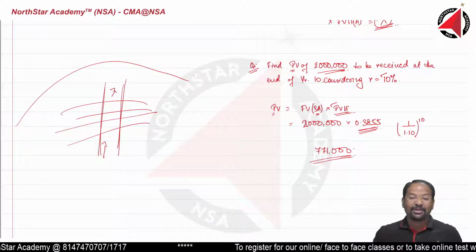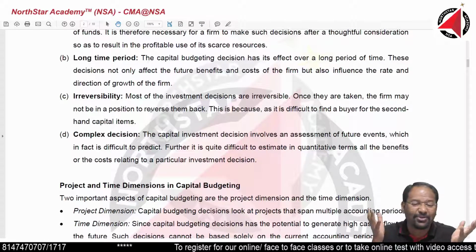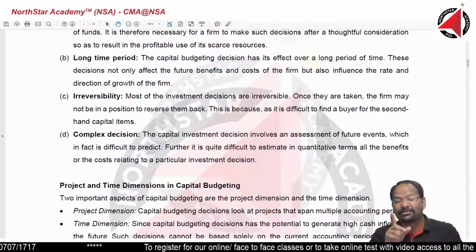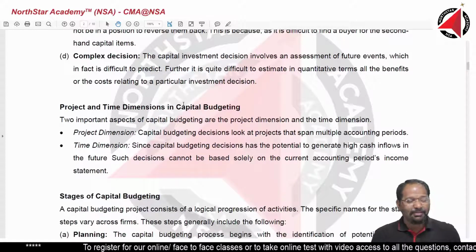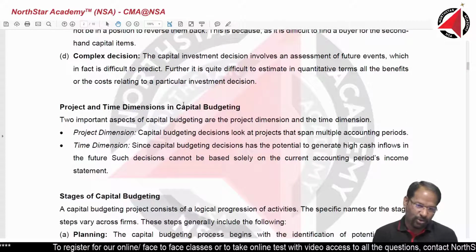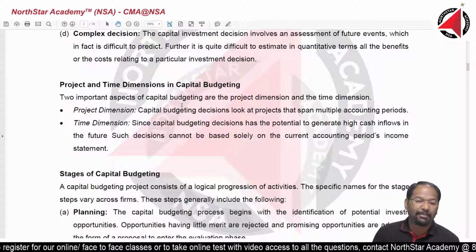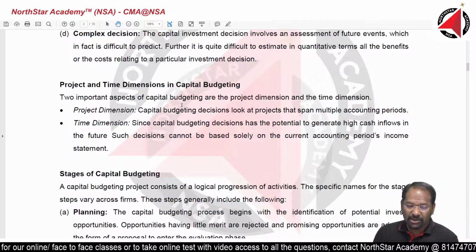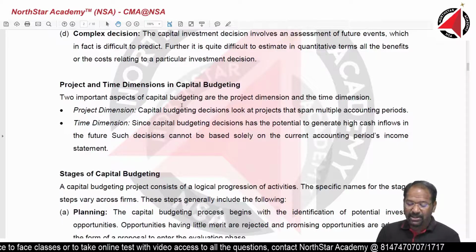So like that, because I'm seeing something in the future, in the future, what is going to happen, I do not know. So it becomes very, very complex. The US made the bridge, but the bridge is of no use today. Project and time dimensions in capital budgeting. Two important aspects of capital budgeting are the project dimension and the time dimension.